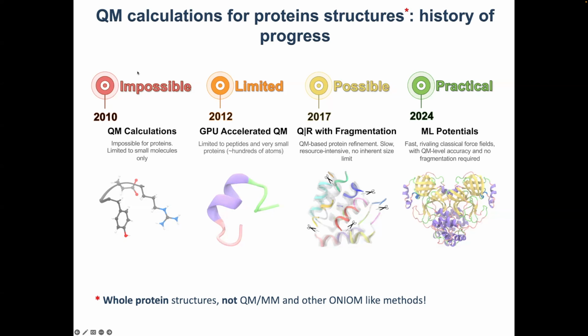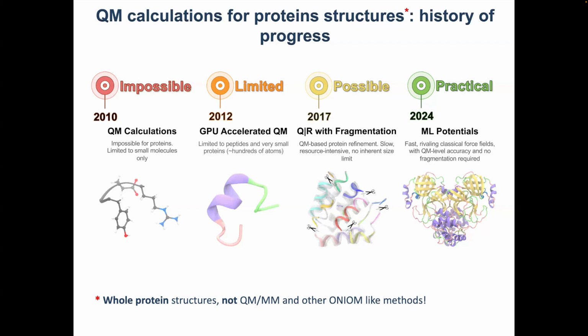And that changed when the first revolutionary breakthrough happened, when someone from Todd Martinez's lab at Stanford, Ivan Ufimtsev, and colleagues coded QM calculations using GPUs in a very, very efficient way. And that was framed as the TeraChem software package, which is commercial, I think, at this point, so not even free for academics.